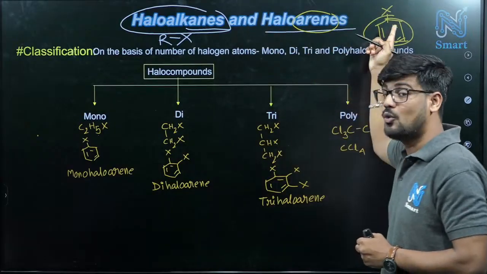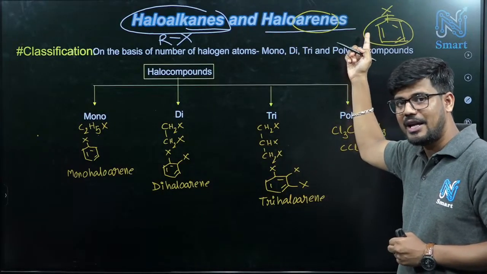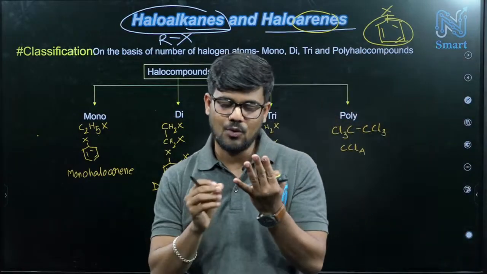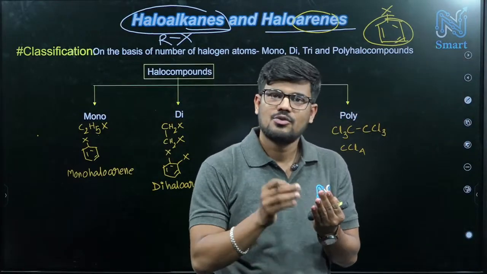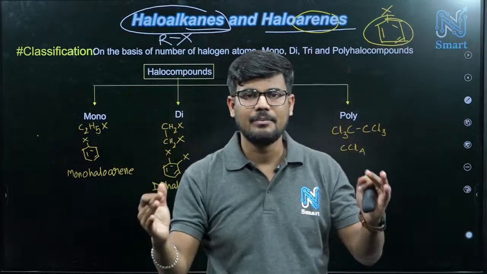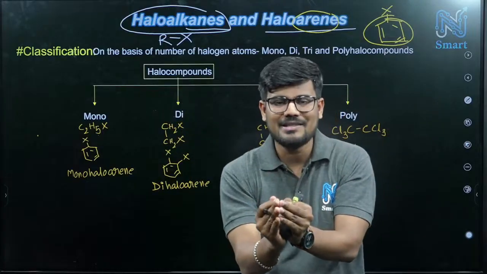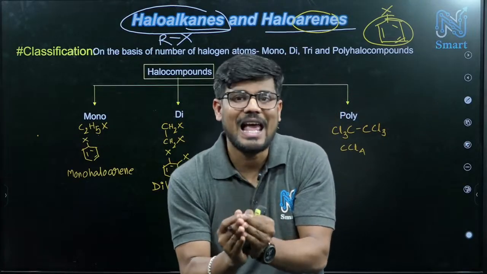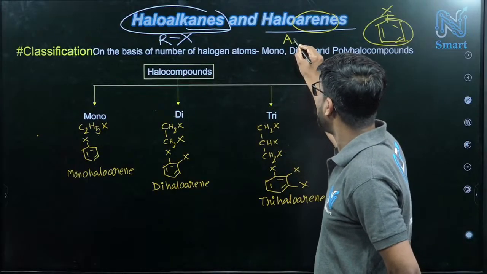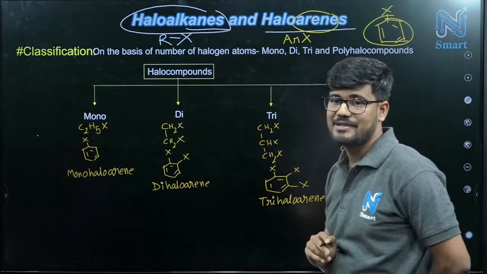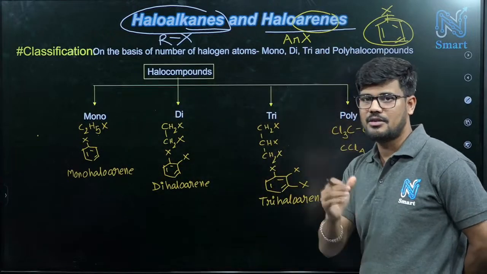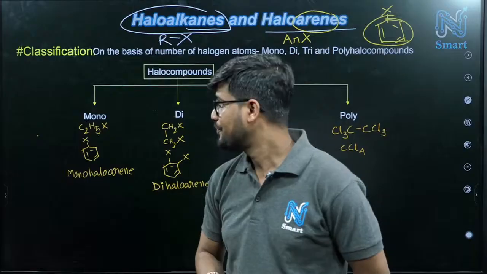If it is only a phenyl ring, then we call it phenyl halide. So haloarene is a bigger category, and one part of it is phenyl halide. Here also we can write ArX, where X represents halide.